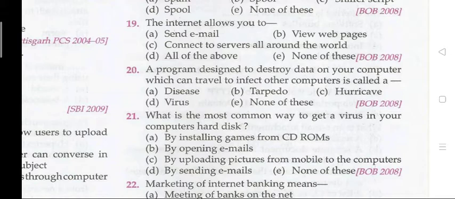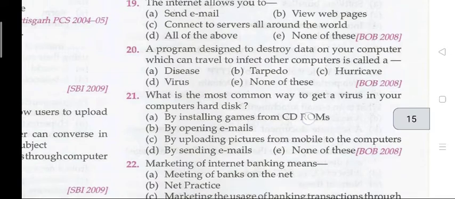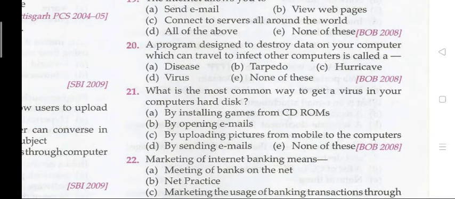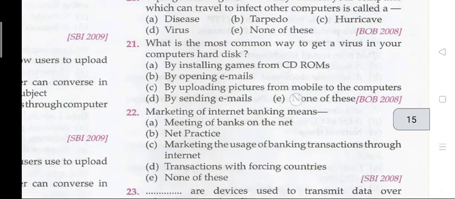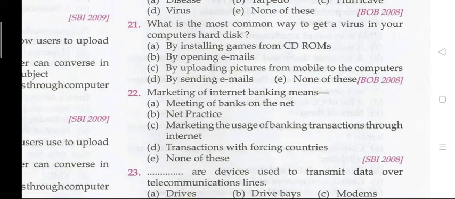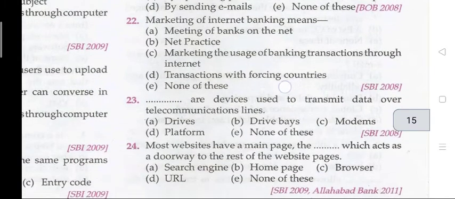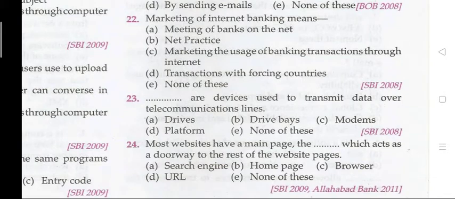Question number 20: a program designed to destroy data on your computer which can travel to infect other computers is called a... D, that is a virus. Question 21: what is the most common way to get a virus in your computer hard disk? The right answer is B, by opening emails. Question 22: marketing of internet banking means... The right answer is C, that is marketing the use of banking transactions through the internet.